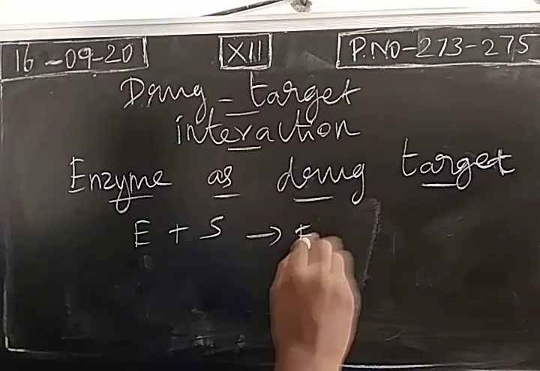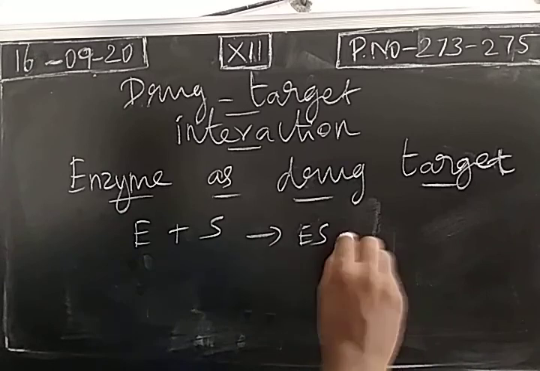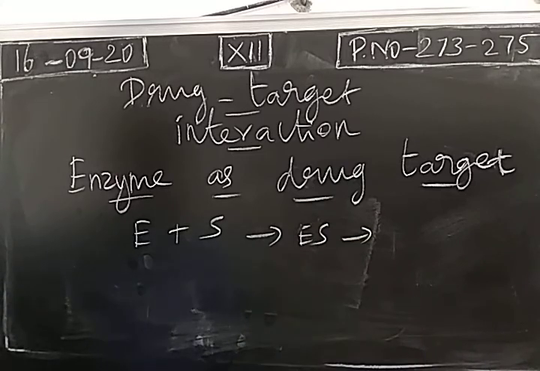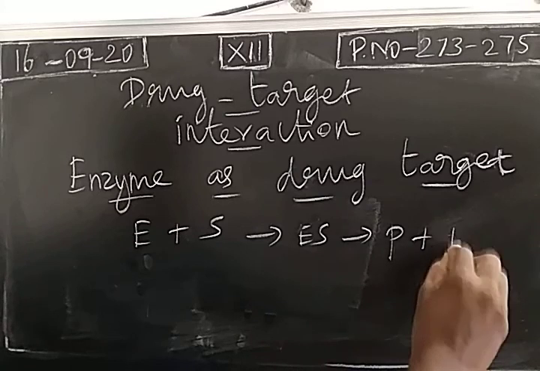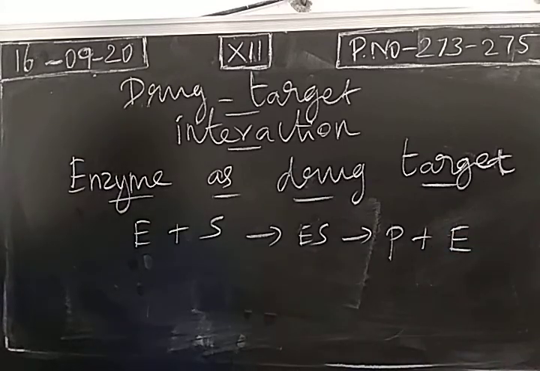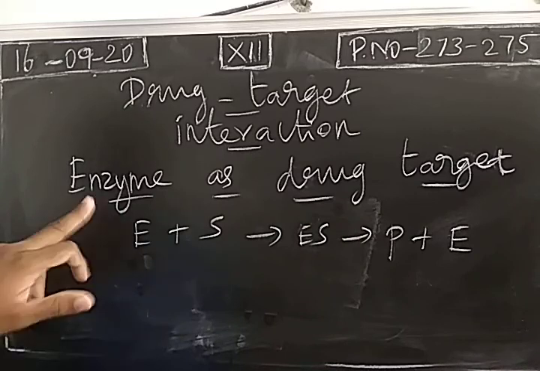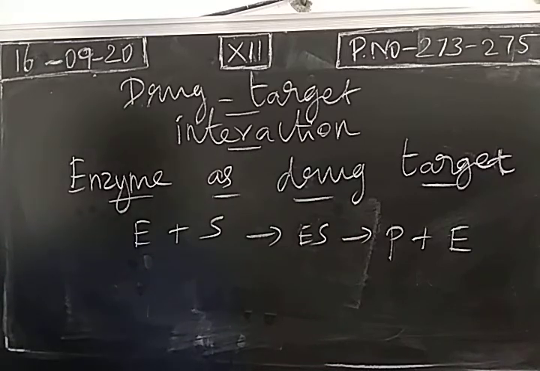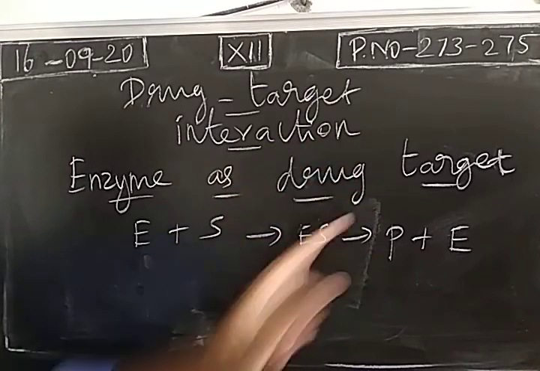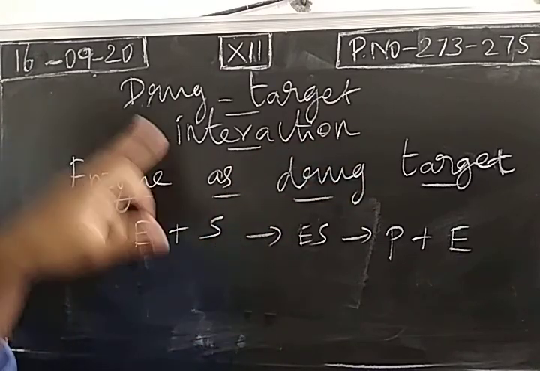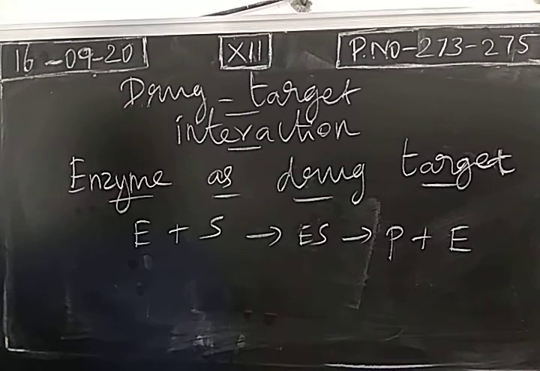And there will be a formation of activated complex. Activated complex will be broken again to form the expected product with the liberation of enzyme. So this is enzyme catalyzed biological reactions. So we can explain the drug action on enzyme by considering the antibiotics. So we take a drug antibiotic, how it affects the enzyme. So antibiotic is a very good enzyme inhibitor. So we call them as competitive inhibitor. With the help of an example, we can easily understand.